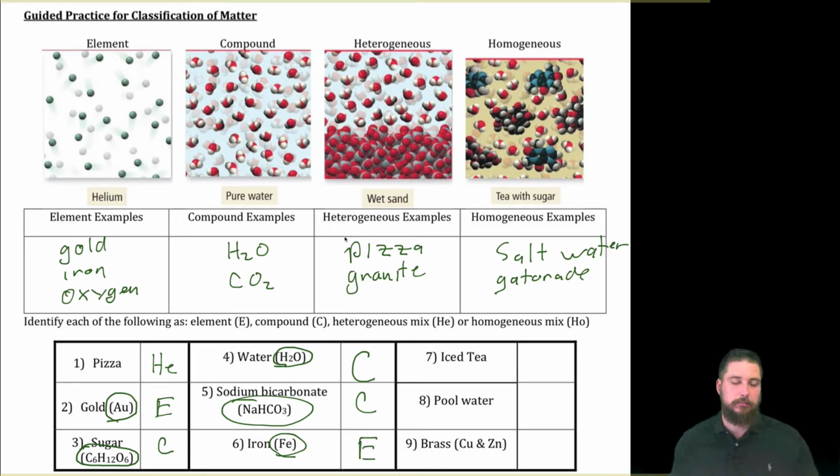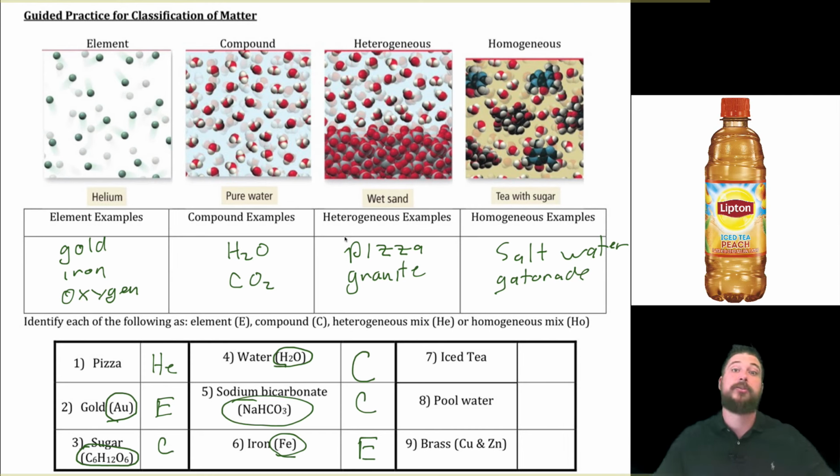Iced tea. Now this one's kind of a hard one, and I think this one is debatable because think about like iced tea. If you buy iced tea from like Walgreens and you get it out of the cooler section, the iced tea you get might look the same throughout. And so that actually could be homogeneous.